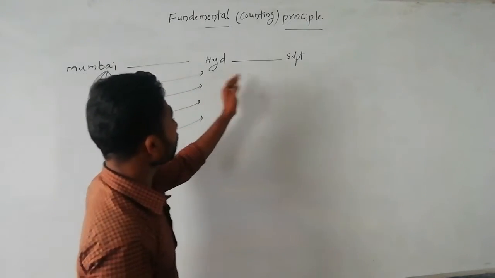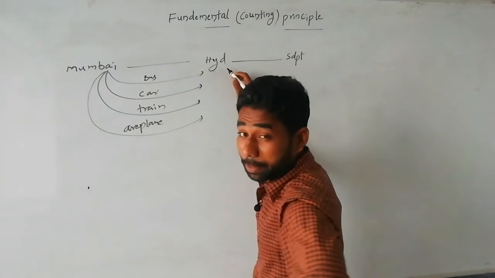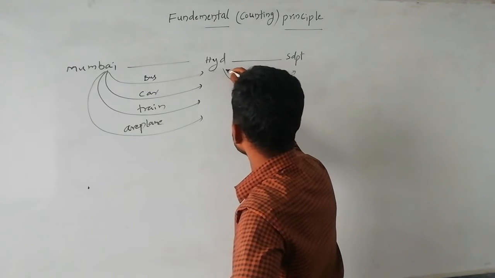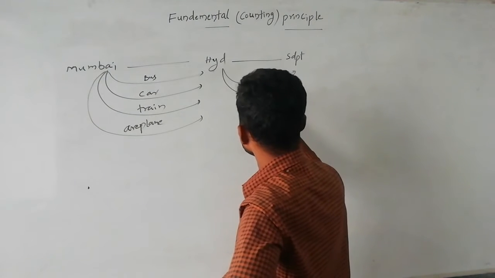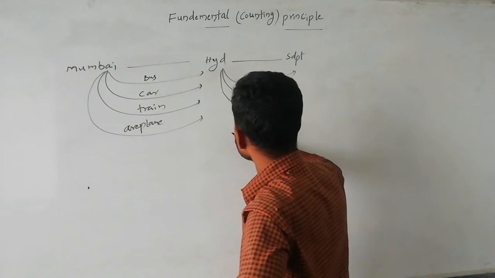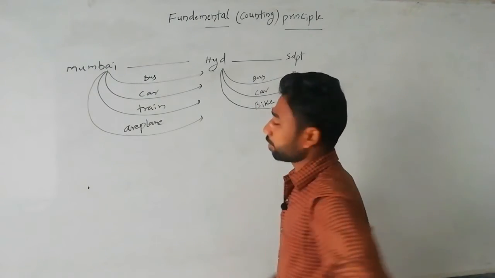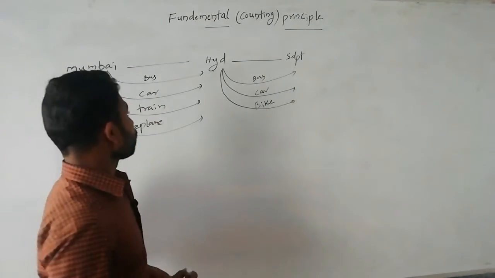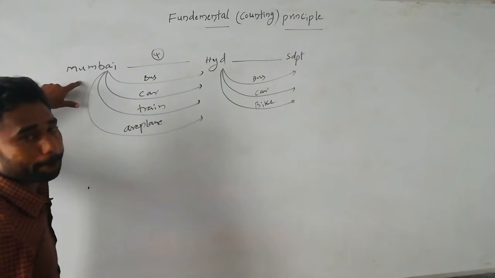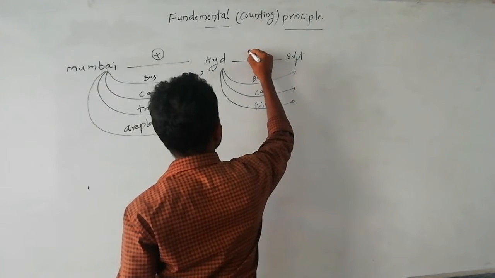Next, from Hyderabad to Siddipet, I have three possibilities: first bus, second car, and since there is no train, I take the bike. So Mumbai to Hyderabad has 4 transports, and Hyderabad to Siddipet has 3 transports.